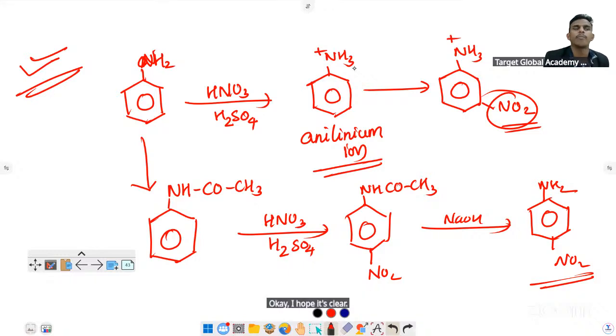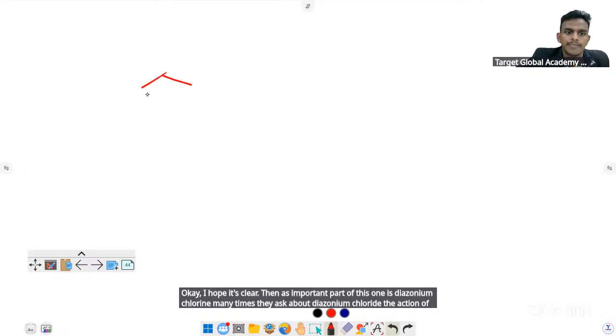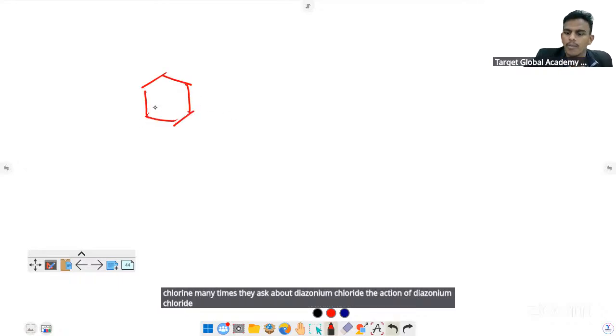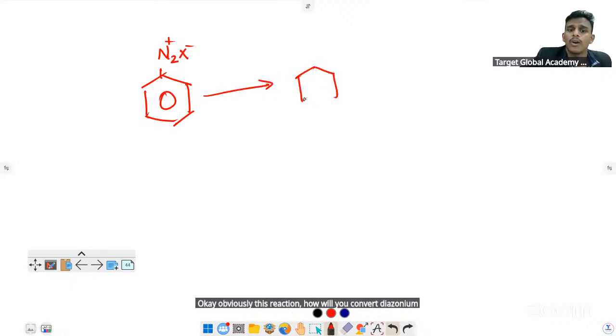Then an important part is diazonium chloride. Many times they ask about reactions of diazonium chloride. Always study these reactions. How will you convert diazonium halide to alcohol?